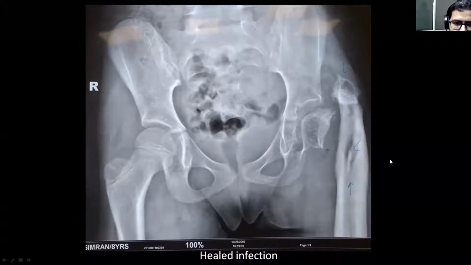To label a sequela, it needs a long interval, roughly 2 to 3 years. These sequelae of septic arthritis are usually not labeled in the early phase of the infection, roughly at 2 weeks or 3 weeks. It requires regular follow-up, and after 2 to 3 years of infection, these are labeled as sequelae.